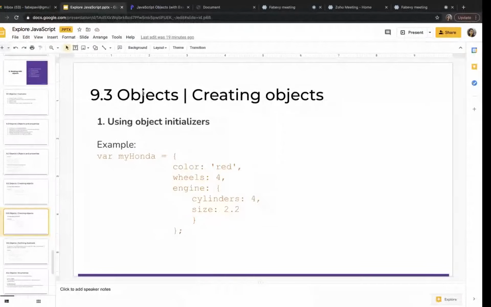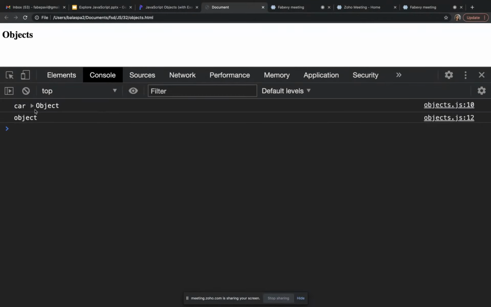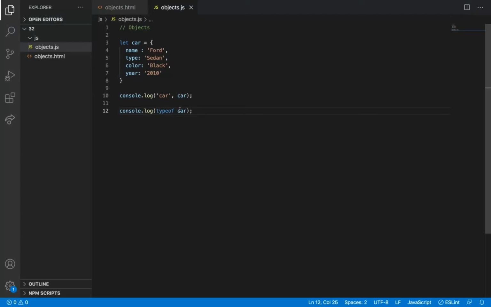So first we will check what it is showing in console. So car, color, which is showing all the properties which I have given there, and then type of car is object. So it is saying it is an object. So this is the first method of creating an object.